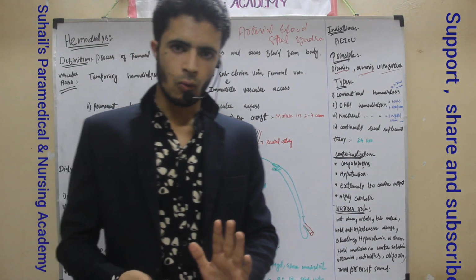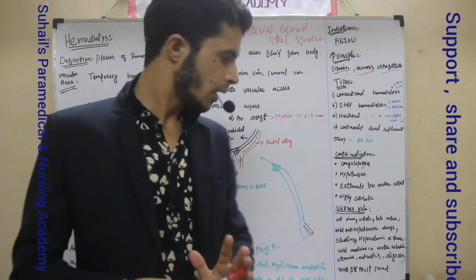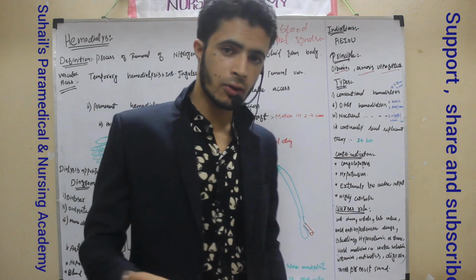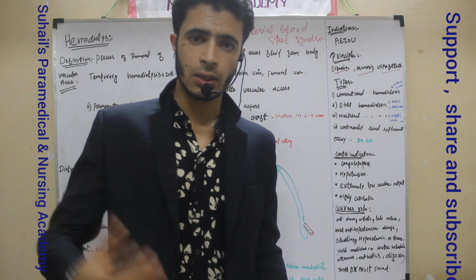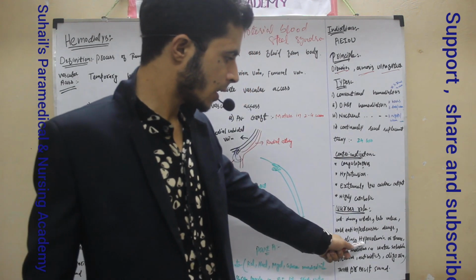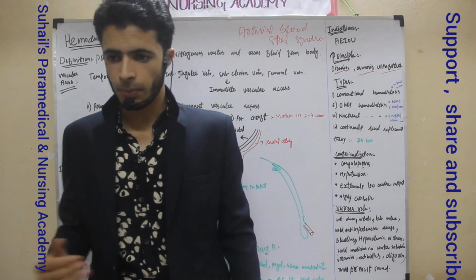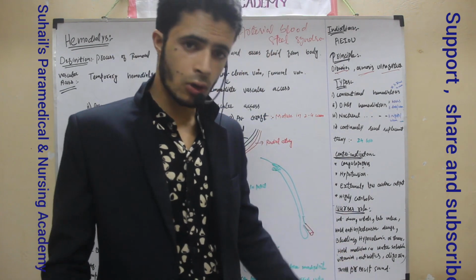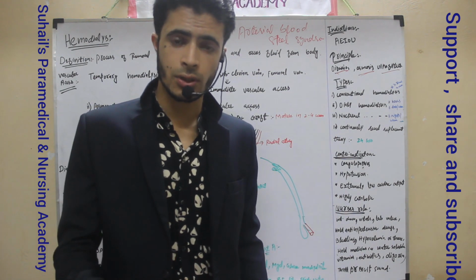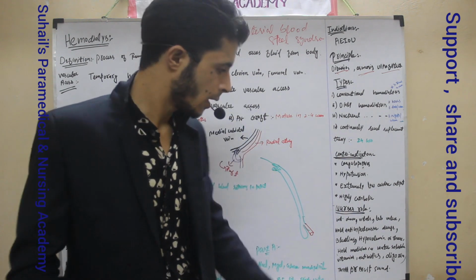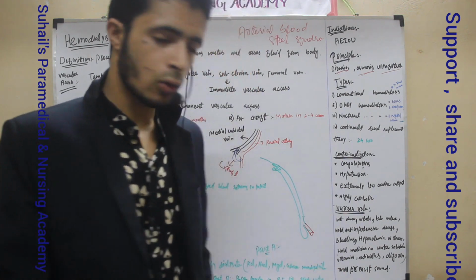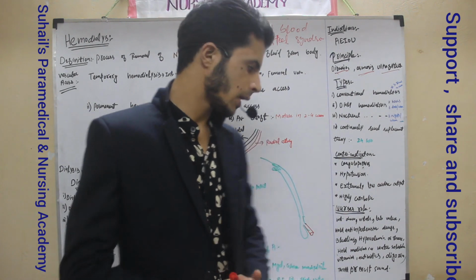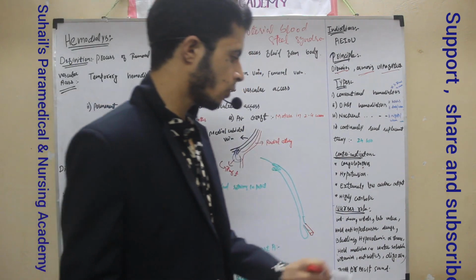If there is a need, we have to check vital signs. We have to see that there is no bleeding. We have to check the lab values and vitals. We have to check the weight of the patient before and after the procedure. We have to watch for bleeding, hypovolemia, or shock. Remember, after hemodialysis is done, we have to check the fluid status, and if there is any hypovolemic condition, we have to check that. And we have to hold medications like the antihypertensive drugs that we are using for that patient.